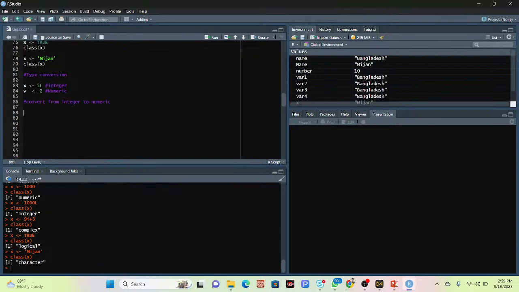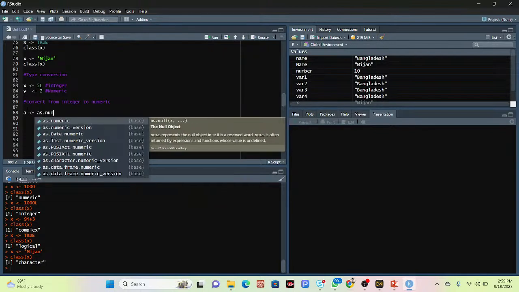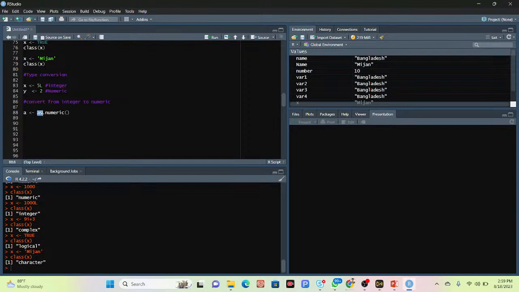So how can I convert? I take a variable, suppose a. In this variable I simply use here as.numeric. Then I simply call here the x, because this x is an integer, and this integer I want to convert into numeric. That's why I use as.numeric and then call my integer value 5L, which is stored in the x variable. So call the x. Now I simply click to run.